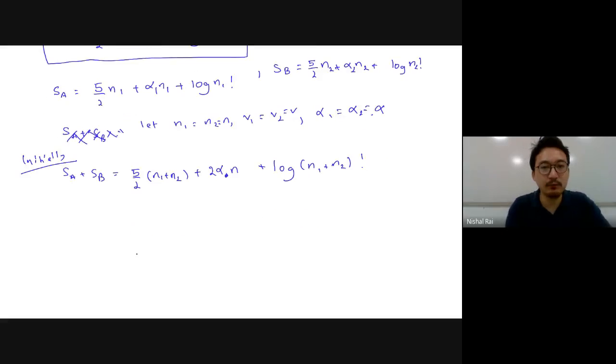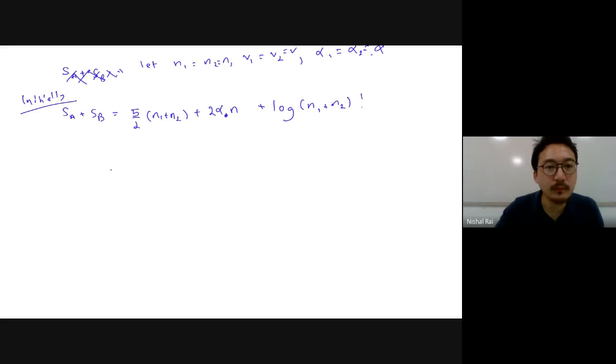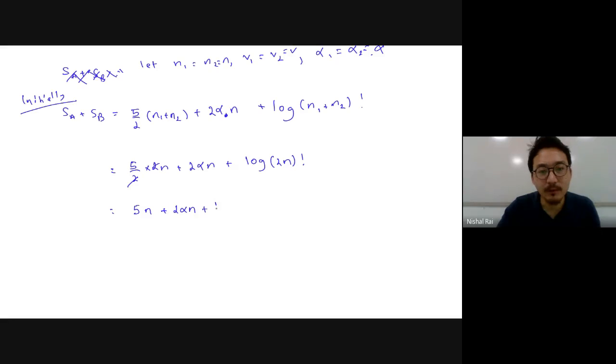Finally you'll end up with 5/2 twice N plus 2 alpha N plus log of 2N factorial, that is 5N + 2 alpha N + log of 2N factorial. This is the entropy before.